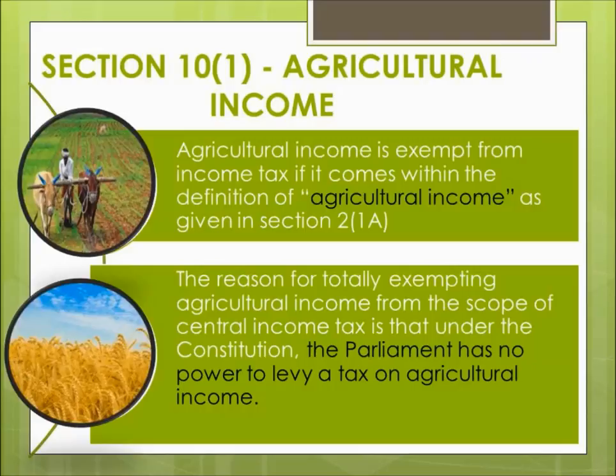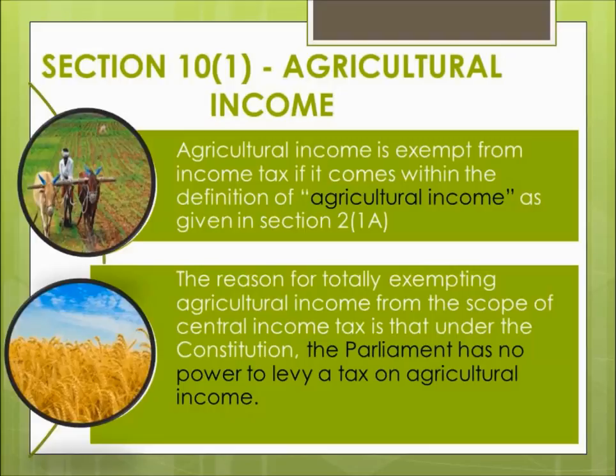Secondly, the reason for totally exempting agricultural income from the scope of central income tax is that under the Constitution, the Parliament has no power to levy a tax on agricultural income. It is by virtue of the Constitution. In our Constitution, the Parliament has not been given the right to levy tax on agricultural income.